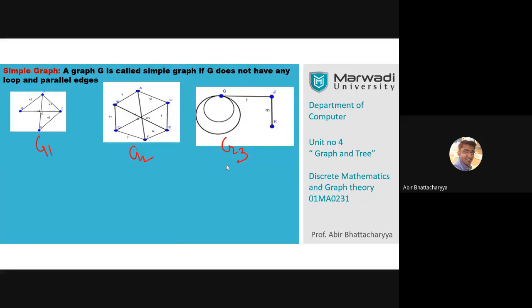Okay, Matthew says G3 is not a simple graph. What about others? Write down on the chat box. Come on.